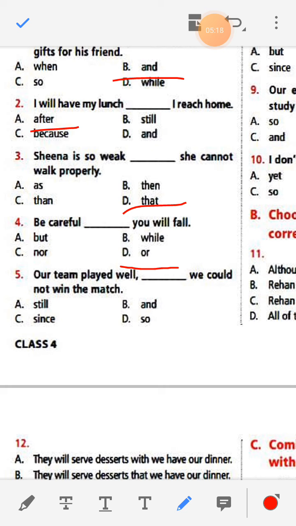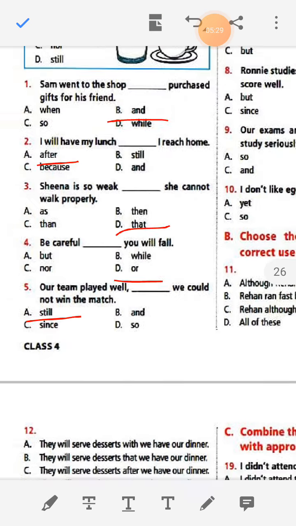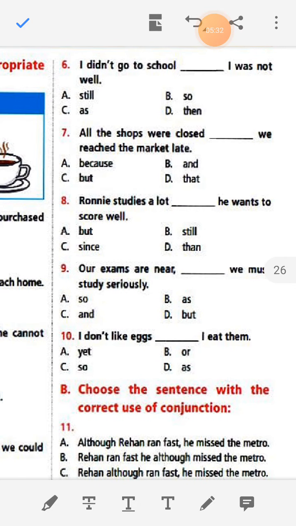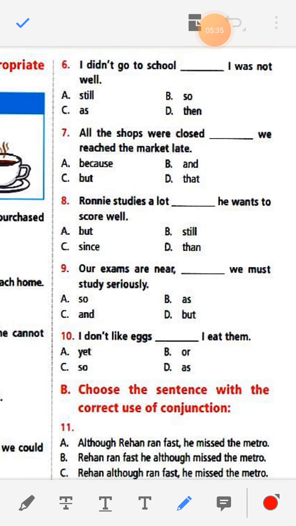Our team played well dash we could not win the match. Our team played well, still we could not win the match. I did not go to school dash I was not well. I did not go to school as I was not well. All the shops were closed dash we reached the market late. All the shops were closed because we reached the market late.